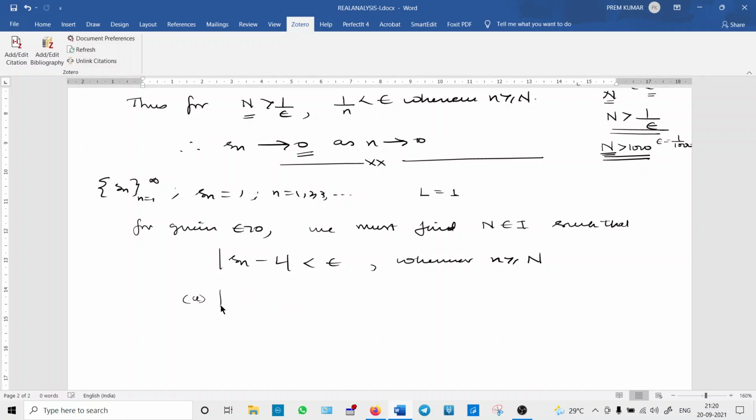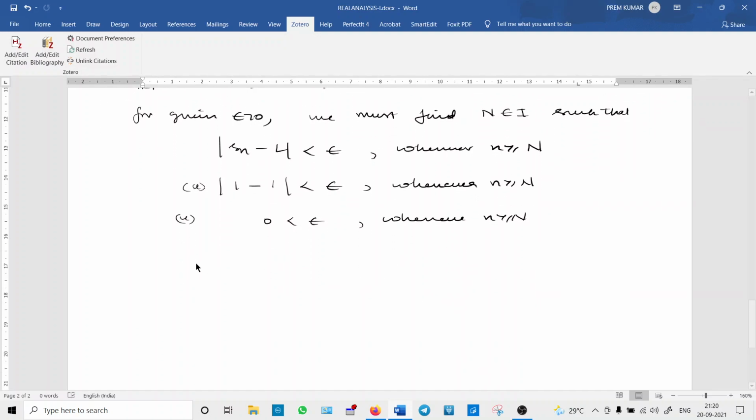That is, what is Sn? Sn minus L is 1 minus 1, which is less than epsilon whenever n is greater than or equal to N. So what is the left hand side? 0 is less than epsilon whenever n is greater than or equal to N. Always this is a positive real number.